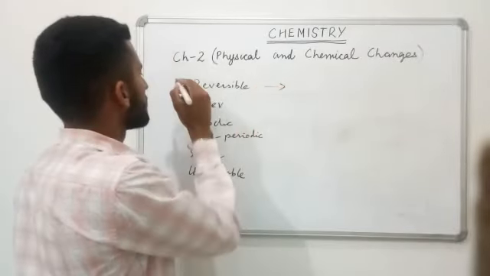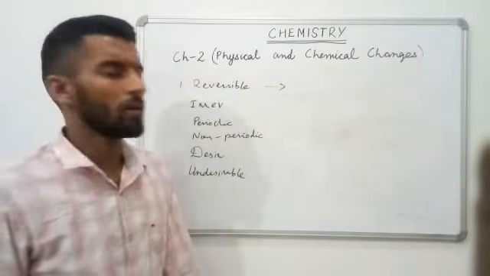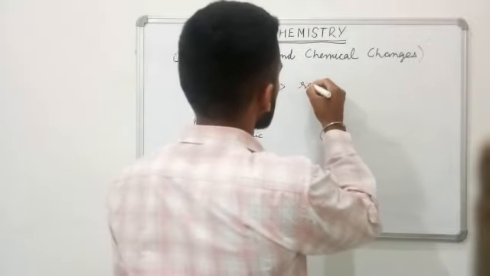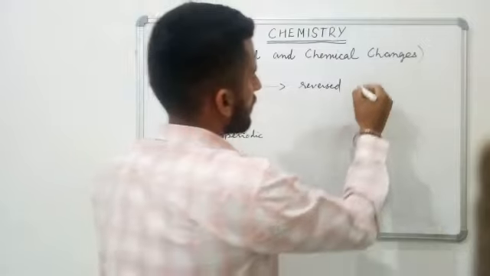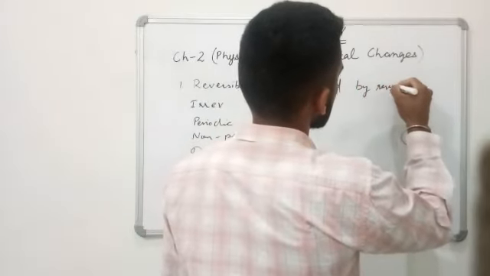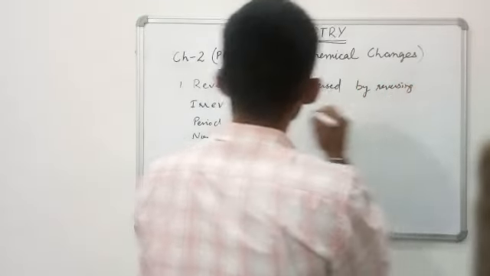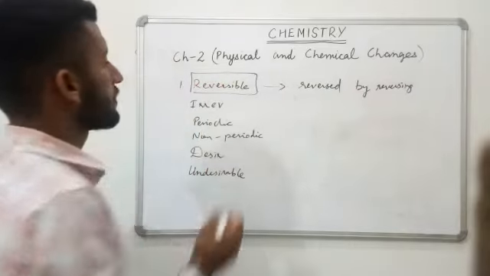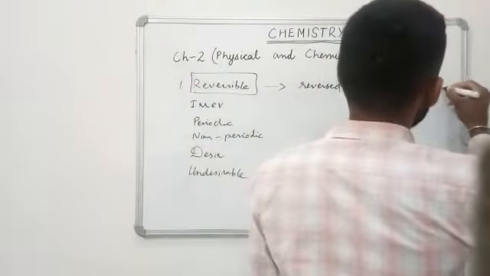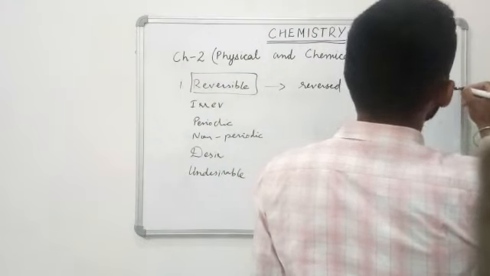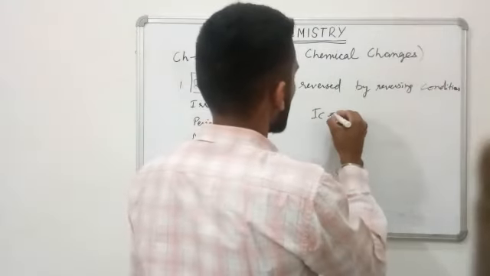First of all, reversible change. What is reversible change? A type of change which can be reversed by reversing the conditions. That change is known as reversible change. Like ice to water.